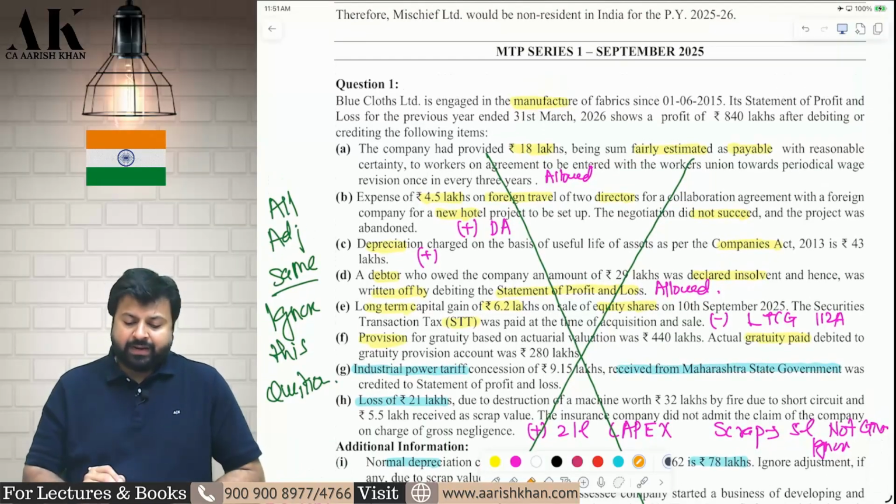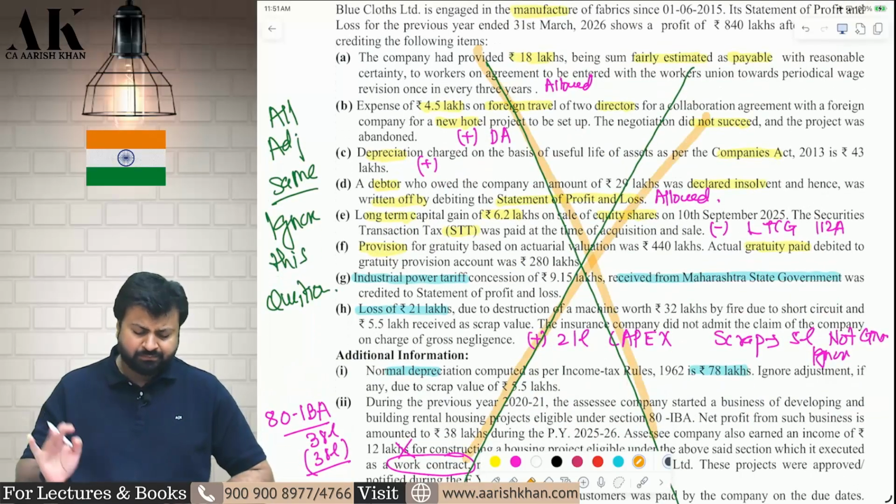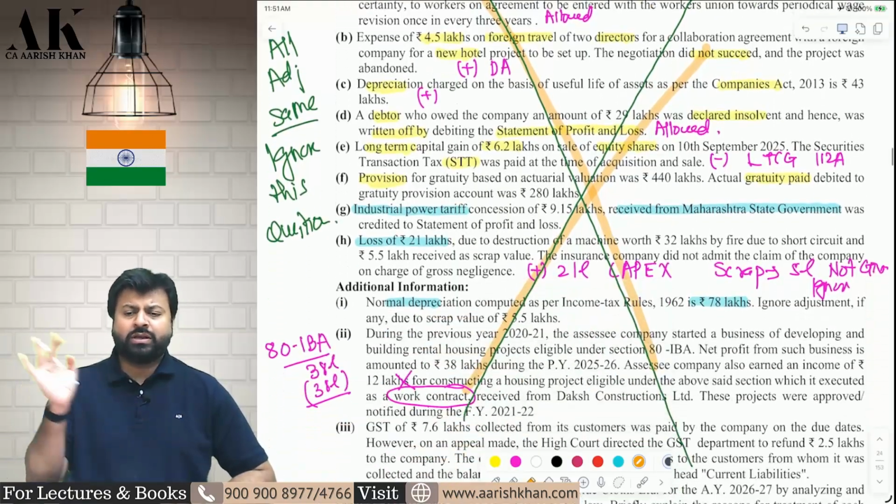Let's move on to the third paper. MTP Series 1, September 2025. Now, the very first question is exactly similar to what we have done earlier. Same. All adjustments are copy paste. You can go and check all of them.